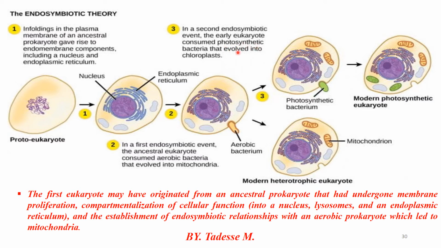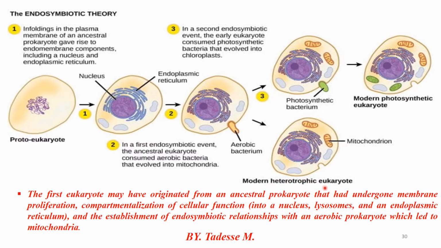The photosynthetic bacteria are called cyanobacteria. Cyanobacteria contain photosynthesis. Therefore, plants have been able to prepare their own food, which is classified under cyanobacteria. Therefore, cyanobacteria is classified under this third event. After the formation of the aerobic bacterium, it is classified into photosynthetic bacteria versus mitochondria, including modern heterotrophic eukaryotes. Heterotrophic means organisms which are unable to prepare their own food.